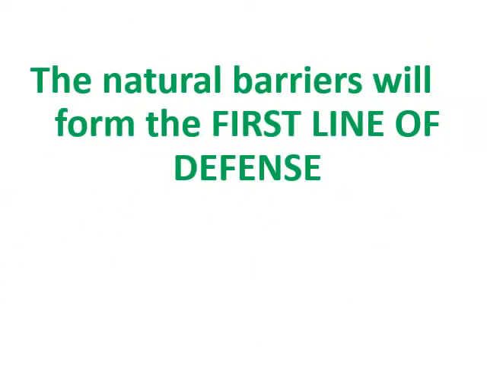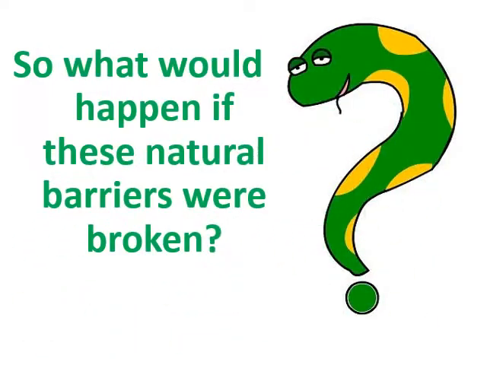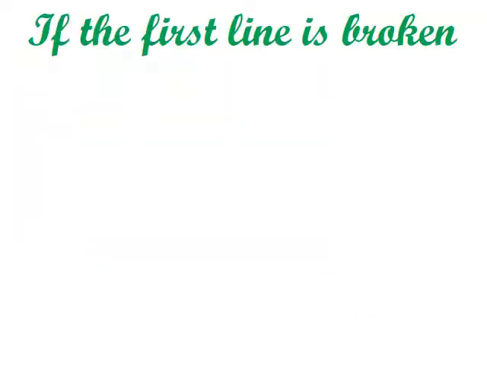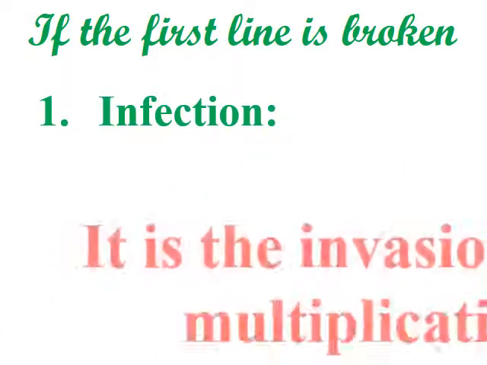The natural barriers we form are the first line of defense against any bacteria, any parasite, any infection, any virus. So what would happen if these natural barriers were broken? If they pass through the first line of defense, what will happen? If the first line of defense is broken, we're going to have first infection.